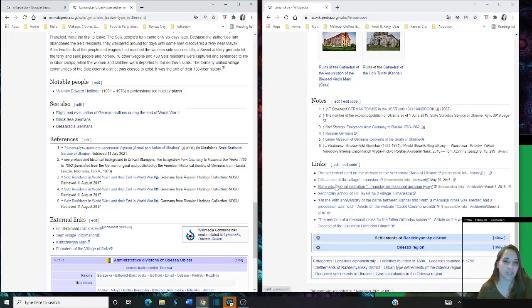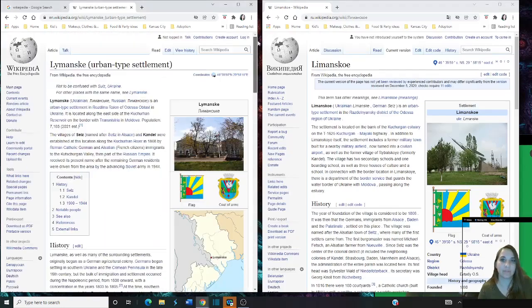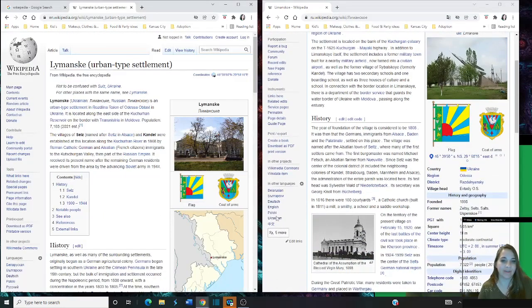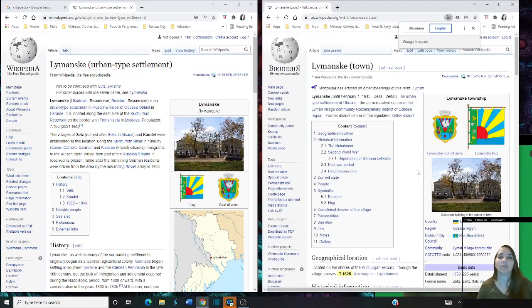That's the whole point I wanted to show you. So then let's go back up here to the top on both of these. Bear with me for a minute. Let's scroll back down. Now I want to go to... This is the Russian version. Now I want to go to the Ukrainian page, okay? Again, I don't speak Ukrainian. Right-click, translate to English. Voila.